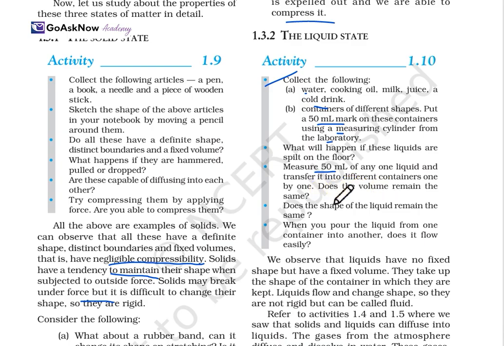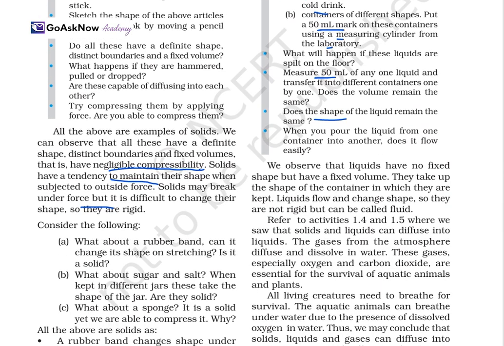That you have to observe it. Also, does the shape of the liquid remain the same? When you pour the liquid from one container into another, does it flow easily? So what you observe is that liquids have no fixed shape but have a fixed volume. And they take up the shape of the container in which they are kept.